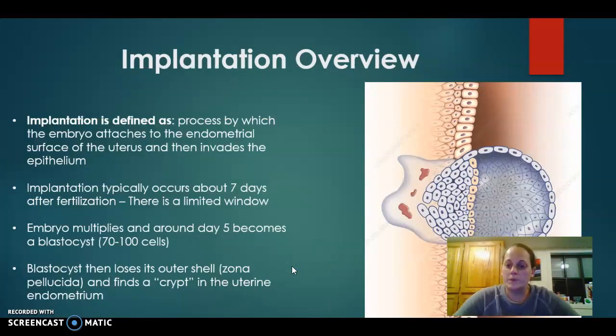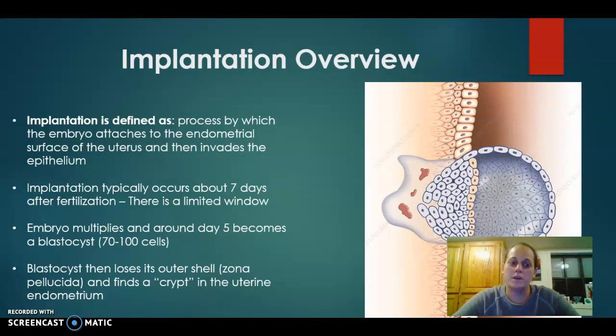I just wanted to go over a little bit more about the implantation overview. Implantation is the process by which the embryo attaches to the endometrial surface of the uterus, the uterine wall, and then actually invades the epithelium. Implantation typically occurs about 7 days after fertilization. Again, it is a limited window for that to occur, known as the implantation window. After fertilization, the embryo actually continues to multiply.